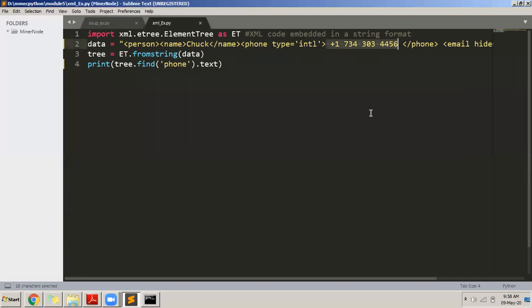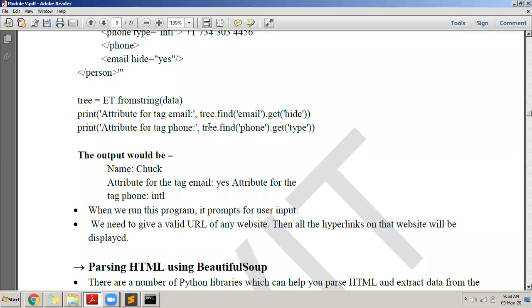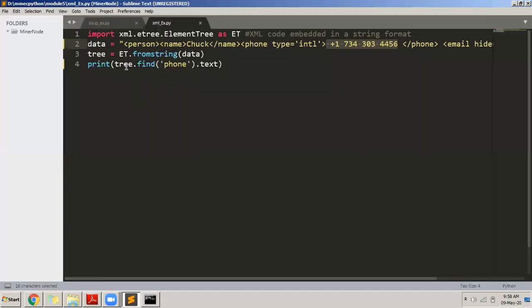So now you understood exactly how to extract the data from the tags if data is in the form of XML. We have to use a library called xml.etree.ElementTree. Then use some functions. tree.find phone .text will give you the text between the tags. Most of the time, it is the .text property only which we have to use. But apart from this, there are other functions. For example, here tree.find email and then .get height. If you want to extract the attribute, I copied that and pasted it here.